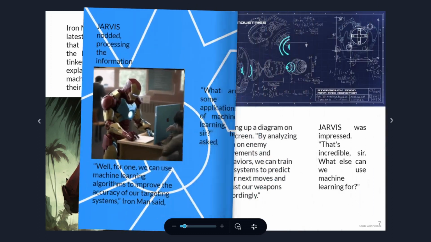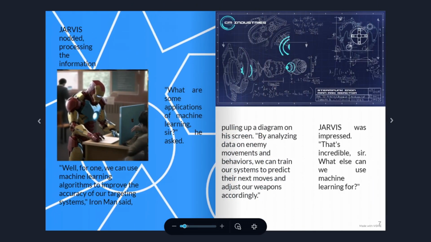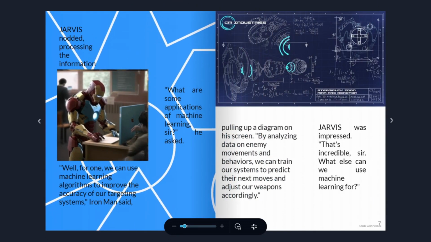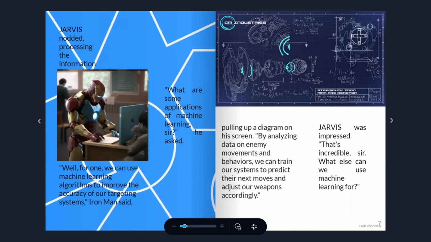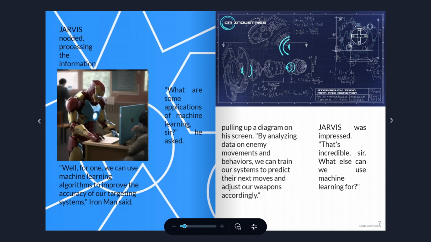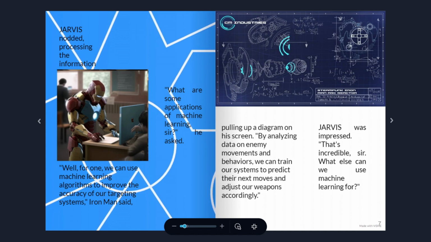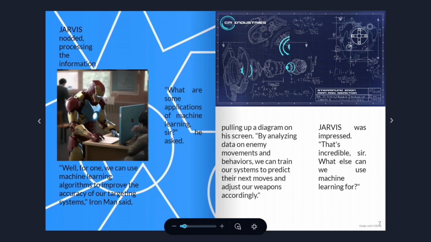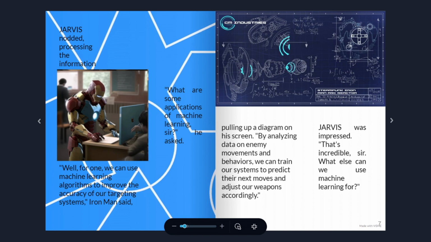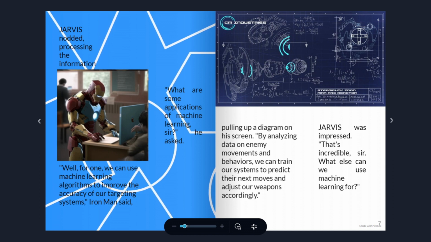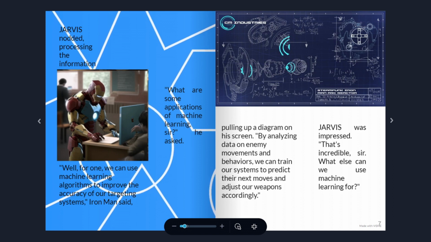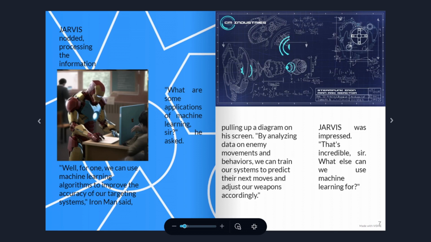Jarvis nodded, processing the information. What are some applications of machine learning, sir? He asked. Well, for one, we can use machine learning algorithms to improve the accuracy of our targeting systems, Iron Man said, pulling up a diagram on his screen. By analyzing data on enemy movements and behaviors, we can train our systems to predict their next moves and adjust our weapons accordingly. Jarvis was impressed.